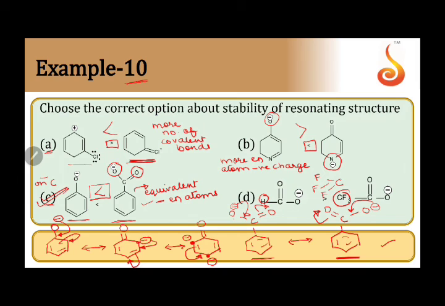Fluorines are highly electron withdrawing groups, so they withdraw electrons due to -I. If they withdraw electrons, then this ion, which is a negatively charged carbanion, is more stabilized. Less is the negative charge, more is the stability, as compared to this one where there are no electron withdrawing fluorine groups. Therefore, this order is wrong. It has to be like this. Hence, we can see that option C is our answer here.